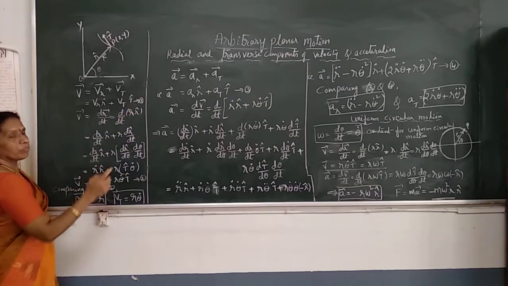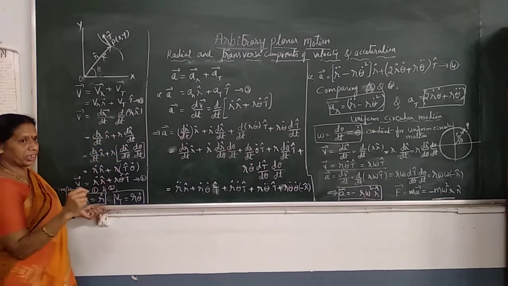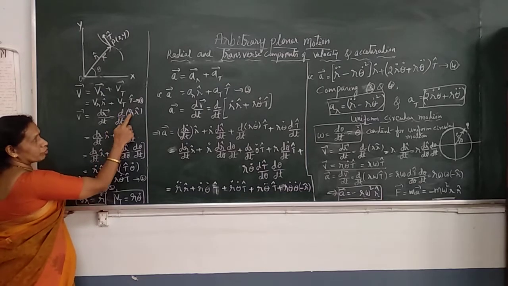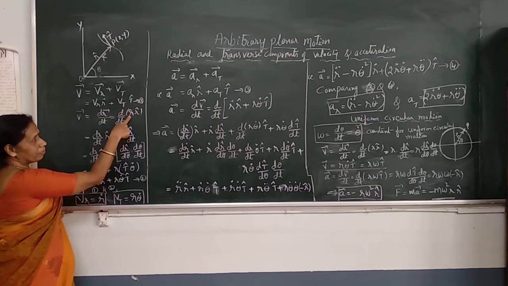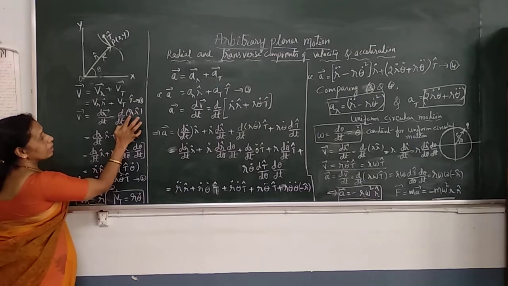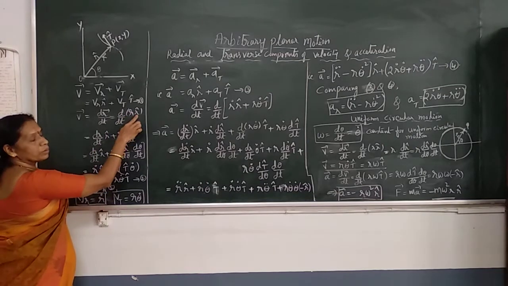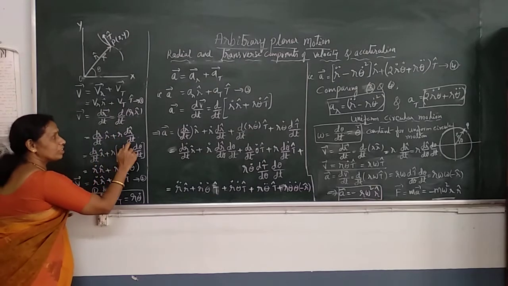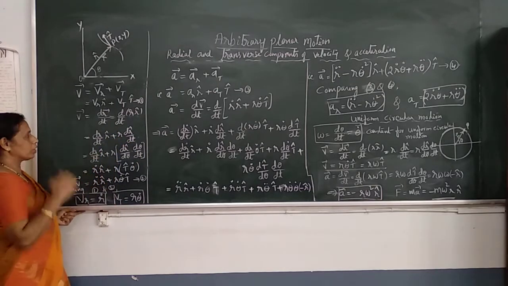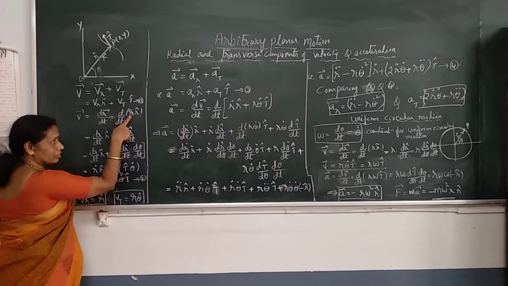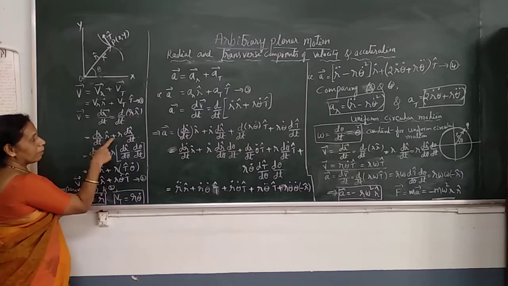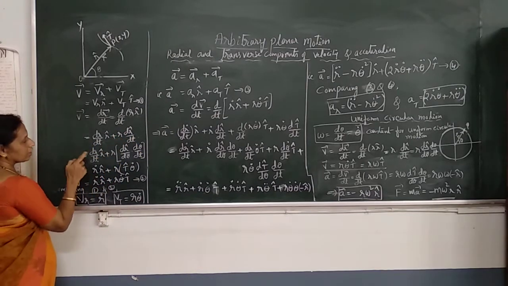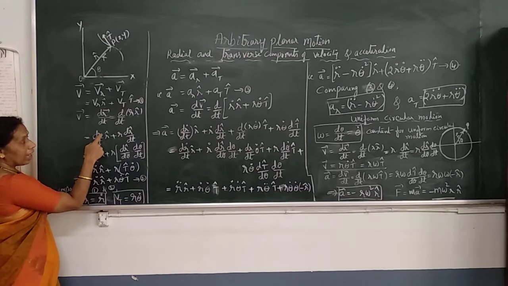Now differentiate. Apply the product rule. While differentiating, apply the product rule. You know the method of how to differentiate. So differentiation of the first factor, that is dr by dt, into the second factor R cap, plus the first factor into differentiation of the second. Here, dr by dt: r varies with t.